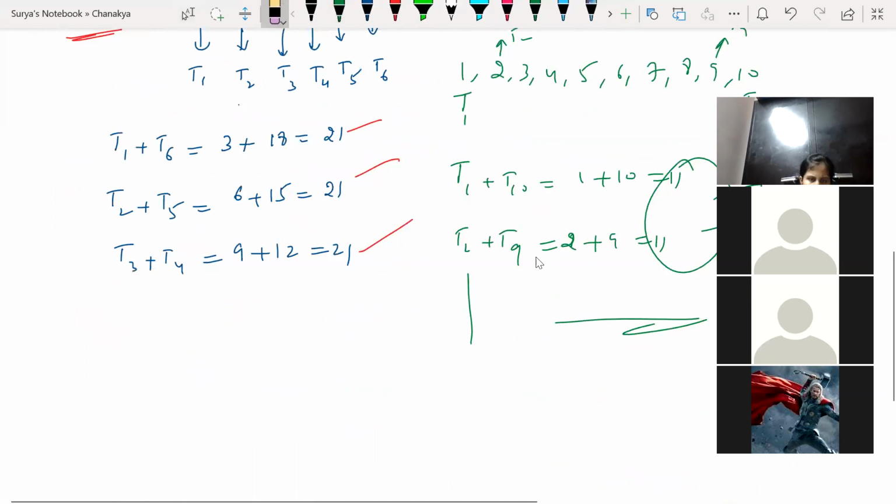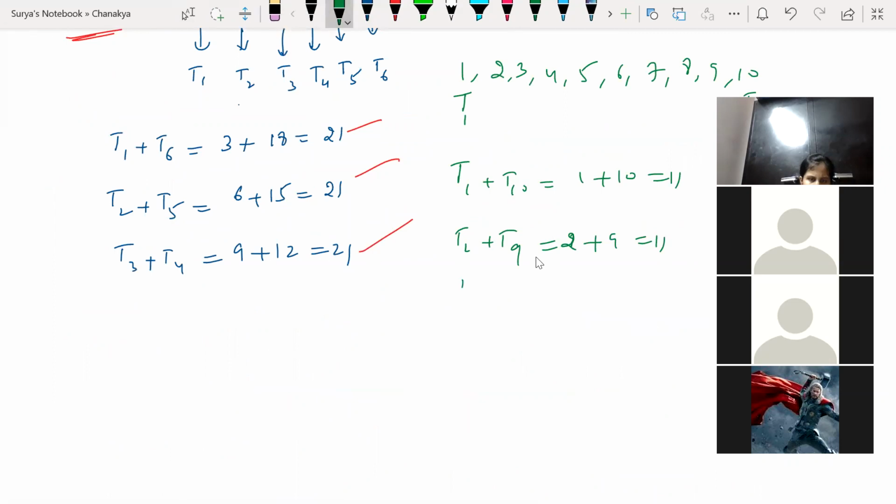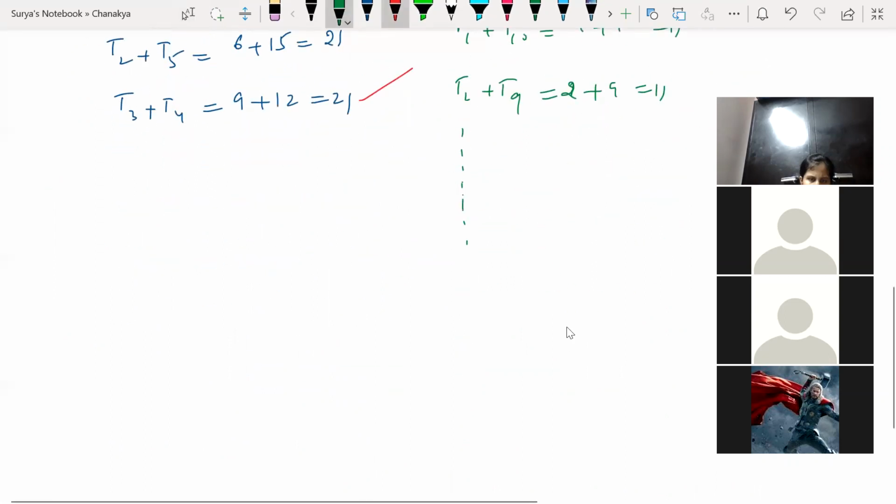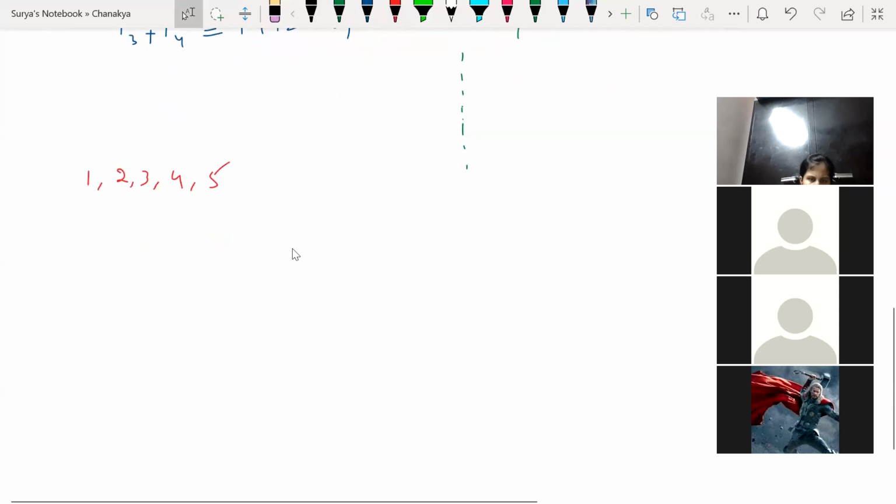Yes, tell me, who is that? Yes, sir. Sir, is it the same case with an odd number of terms, if we add the middle term of an odd AP with itself one more time, then also it will be the same? So if you have an odd number of terms, I understood your point. See here, if you have 1, 2, 3, 4, and 5, you're talking about this one, isn't it? Yes, sir.